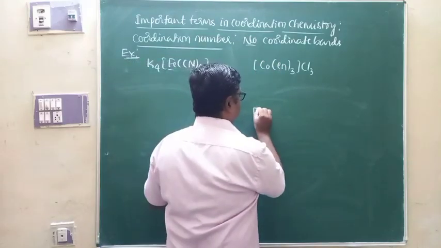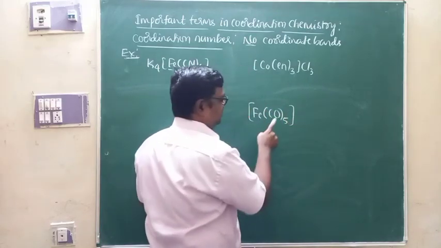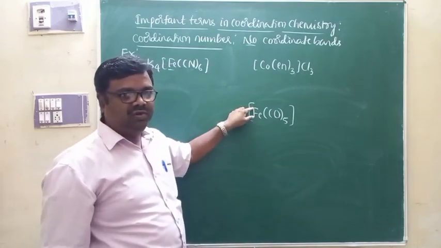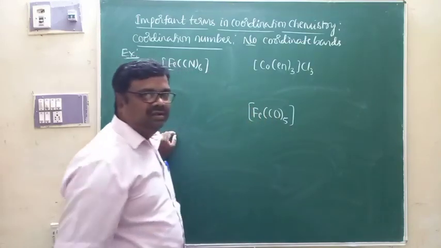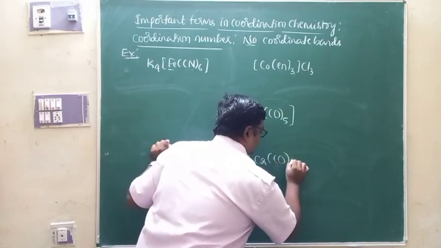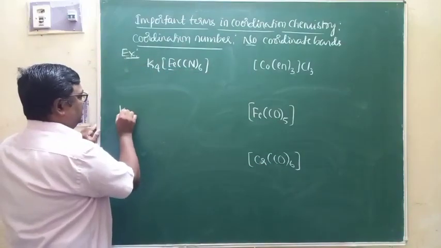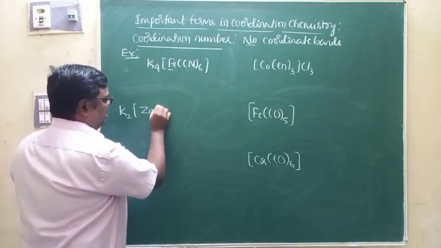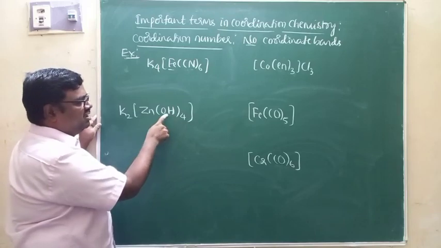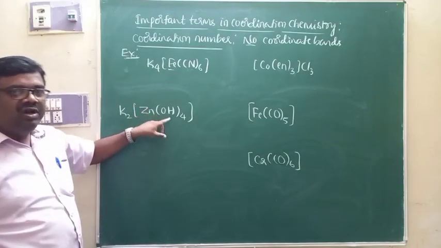Or I can say, in the case of a complex like Fe(CO)5, this is one more complex where 5 carbon monoxide molecules are attached to the central metal atom, iron, through coordinate bonds. Why are there only 5 ligands? Or in the case of chromium, 6 carbon monoxide molecules are attached to the central metal atom. Or in the case of K2[Zn(OH)4], here 4 OH minus ions, that is hydroxido ligands, are attached to the Zn plus 2. Why are there only 4 ligands?